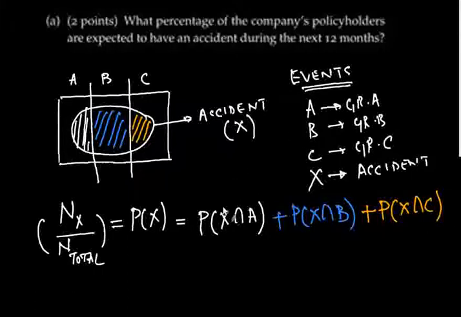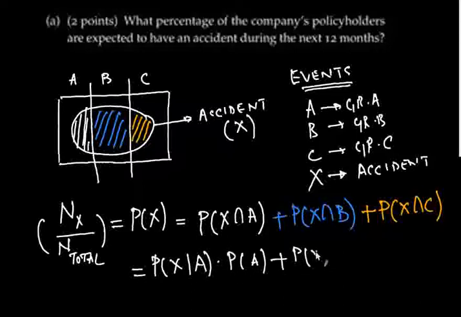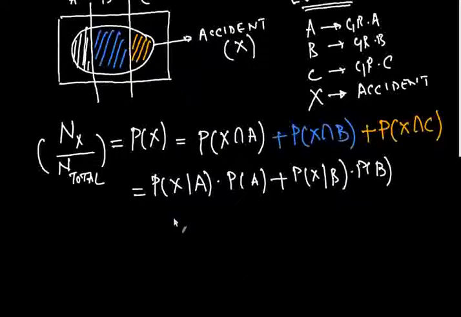Now we don't have values for either of these probabilities directly, but we know that we can rewrite them simply as the probability of X given A times the probability of A, plus the probability of X given B times the probability of B, plus the probability of X given C times the probability of C, right?